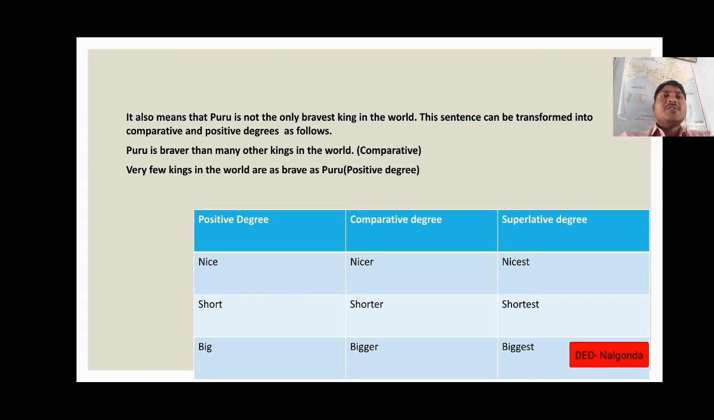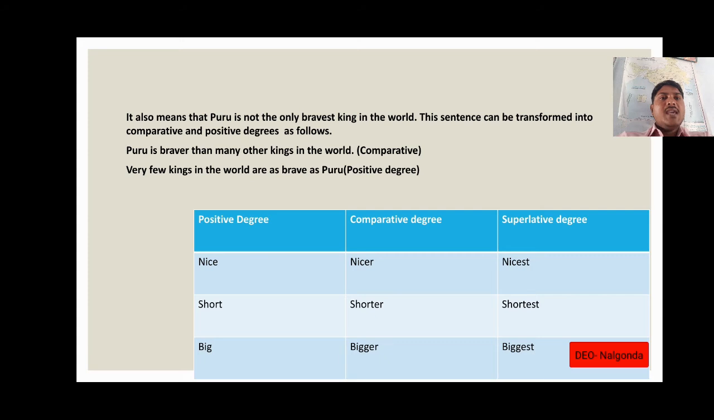This sentence can be transformed into comparative and positive degrees as follows. Puru is braver than many other kings in the world. It is comparative form. Very few kings in the world are as brave as Puru. It is positive form. Let's see some adjectives and their comparative and superlative forms.